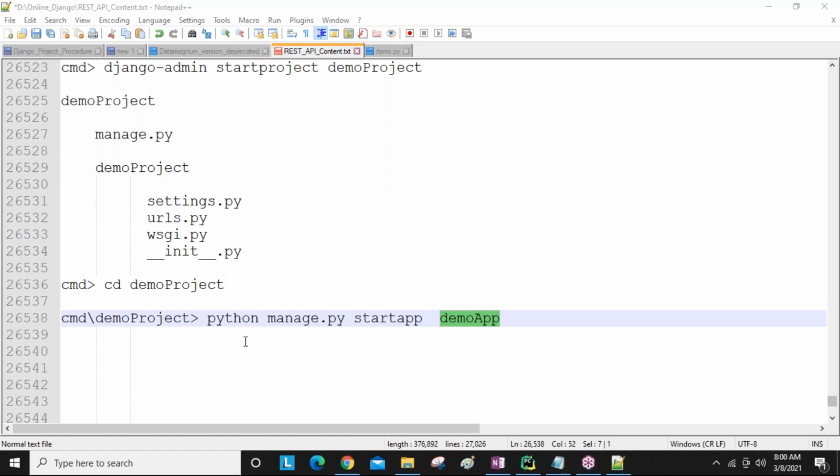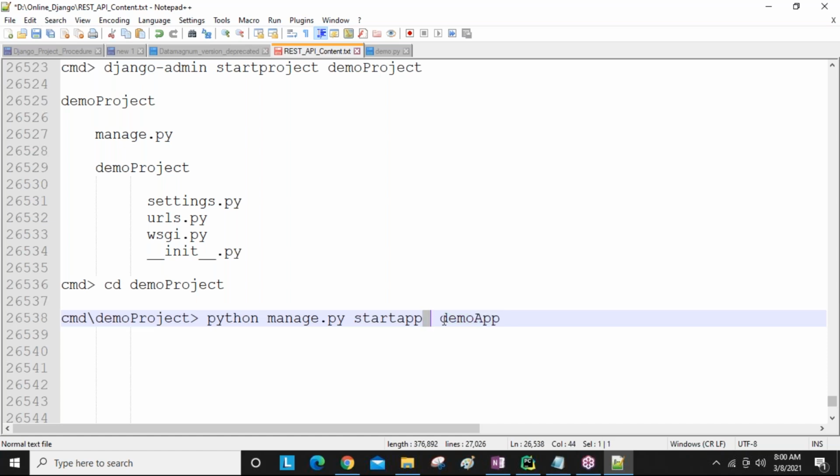Yeah guys, now python manage.py startapp. This is fixed, guys. From day one up to the end we are using it regularly. Only the application name changes: demo app for demo project, authentication app for authentication project. We can create user-defined names, whatever we want. In coming days we are going to create n number of projects like this.